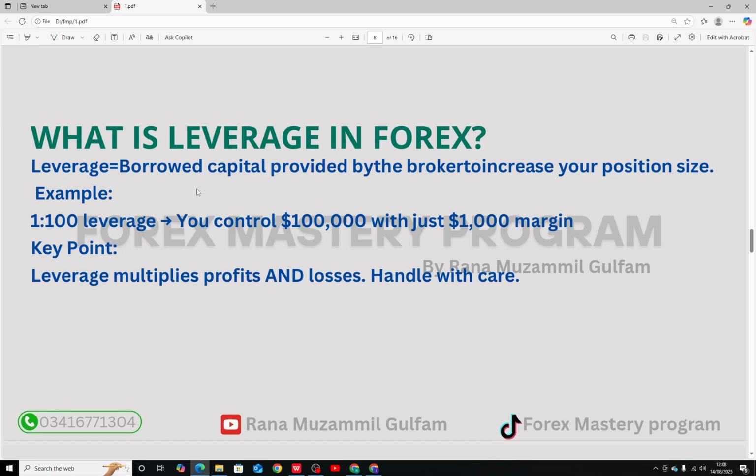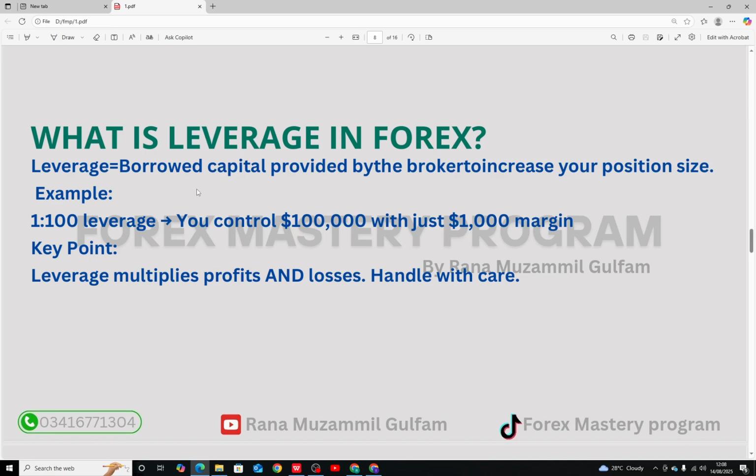But there are also some risks in leverage. Losses are also magnified. High leverage means higher risk of margin calls and can wipe out an account quickly without risk management. So the best practice for leverage is that beginners should stick to lower leverage like 1:10 and 1:20. Always calculate risk per trade before opening a position and combine leverage with a strict stop loss.